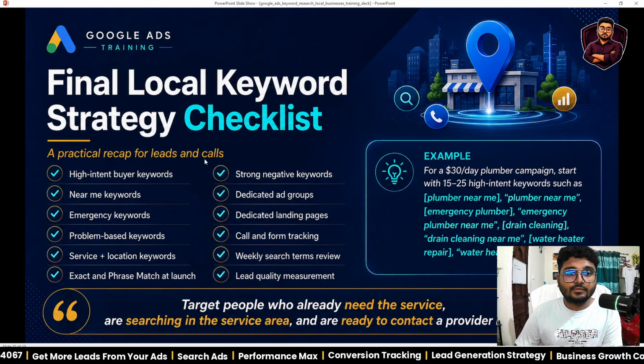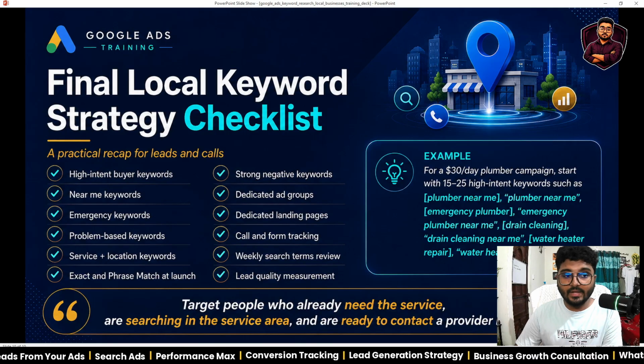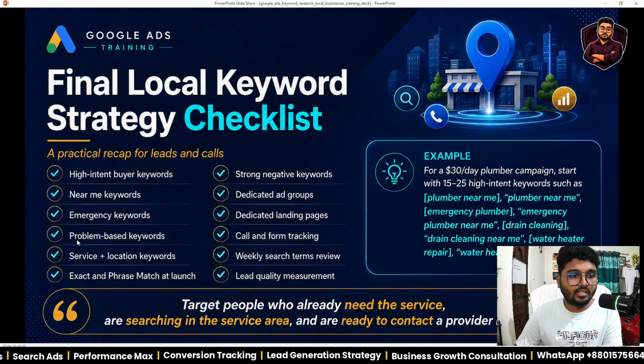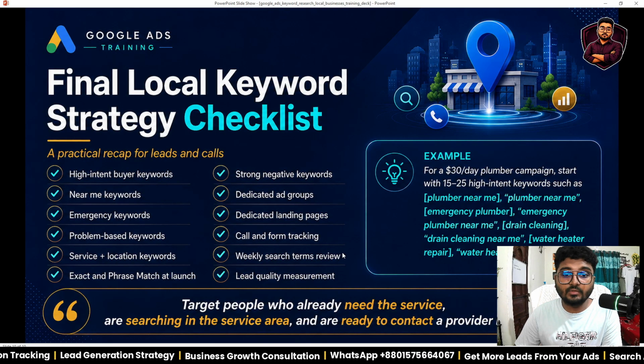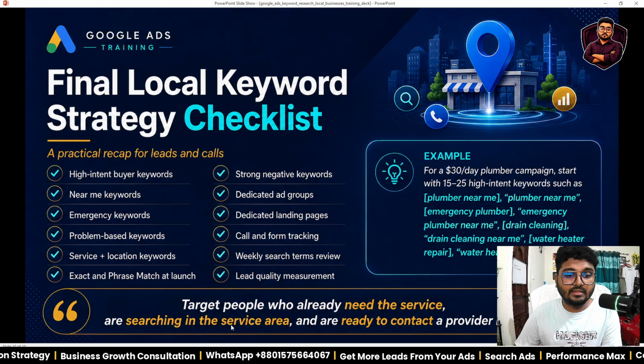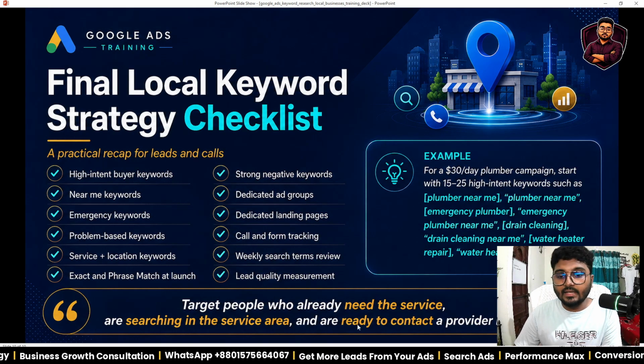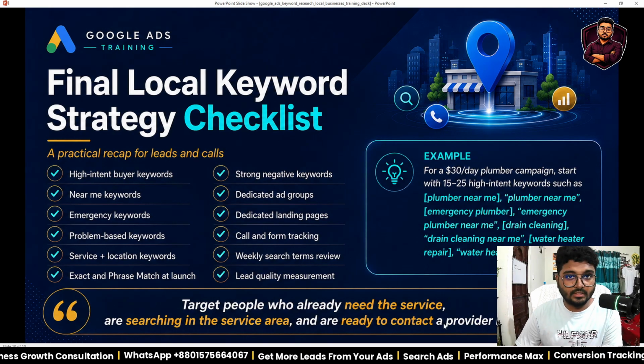A practical recap for leads and calls. You need to memorize all of these things before keyword research and setting up ads. That is: high-intent buyer keywords, near me keywords, emergency keywords, problem-based keywords, service and location keywords, exact and phrase match at launch, strong negative keywords, dedicated ad groups, dedicated landing pages, call and form tracking, weekly search term review, and lead quality measurement. Target people who already need the service, are searching in the same area, and are ready to connect with a provider now.